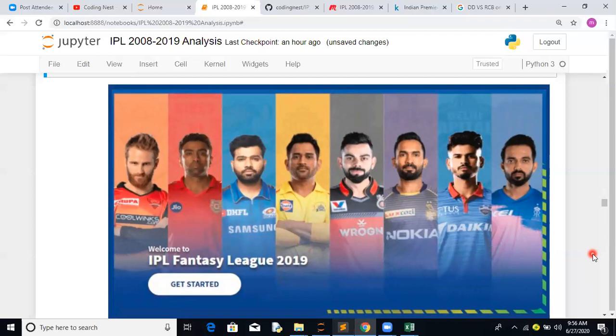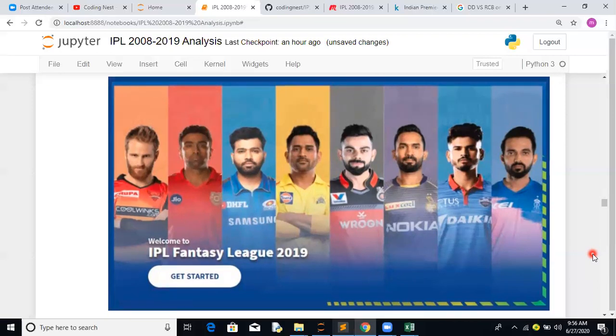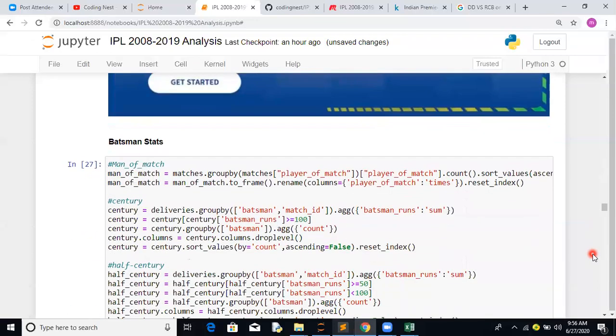You have to create a data frame where you will get stats related to a batsman, stats related to a bowler, and stats related to a fielder. So let's try to come up with a logic for this. But before starting, you have to come up with a data frame which contains that kind of stats. Currently the data is all available, but it's not in the format you are looking for.